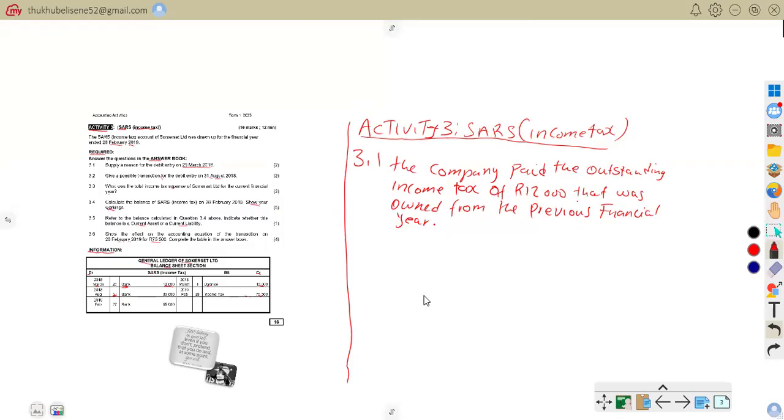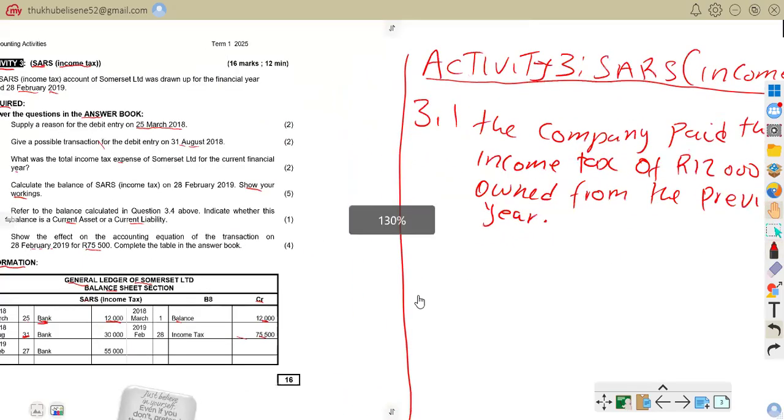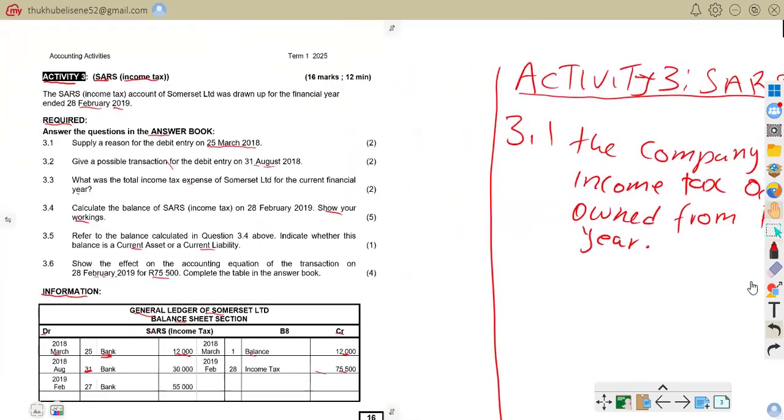So now let us go to 3.2. Here is our 3.2. Remember, it says, give a possible transaction for the debit entry on the 31st August 2018. So we are to give the possible transaction for the debit entry of this amount, 30,000.